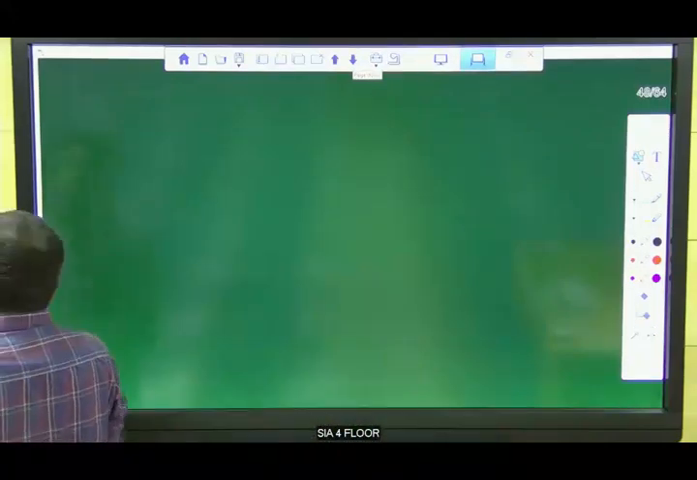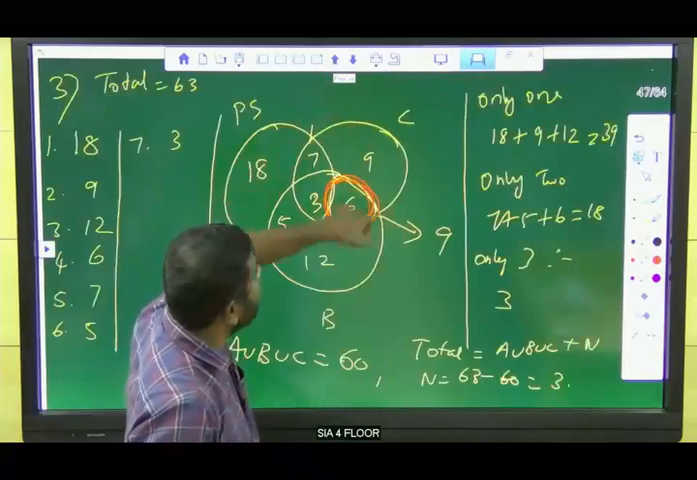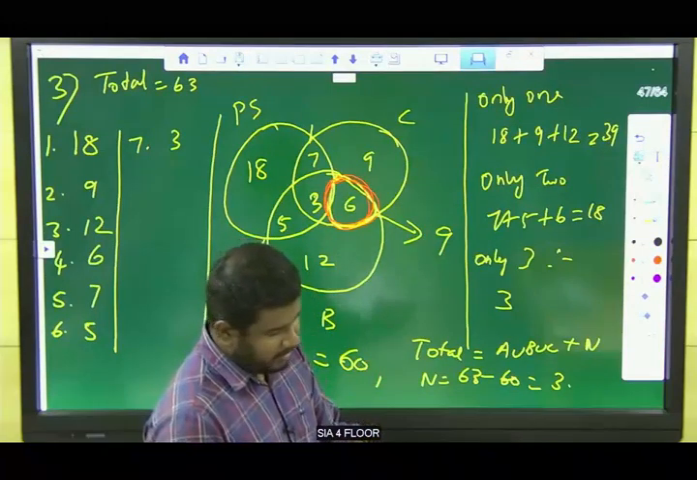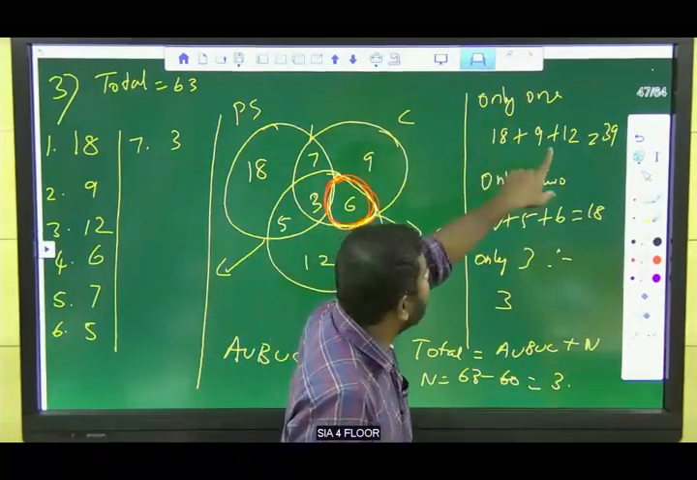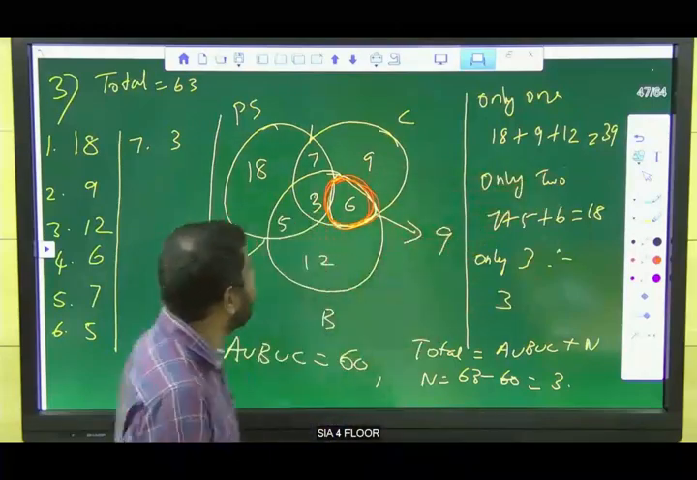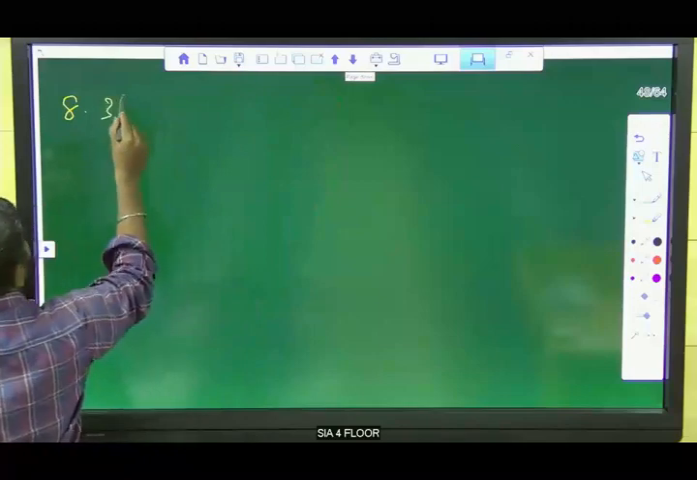Eighth one. How many students study only one subject? Listen guys, we have already found the answer for this. How many students study only one? 18 plus 12 is 30, 30 plus 9 is 39. We have found the answer for this question already, okay? So the eighth one is 39.